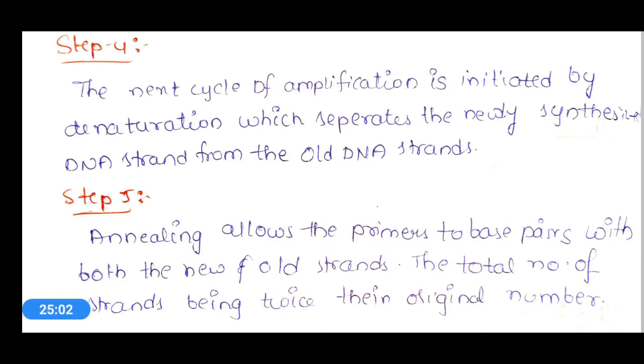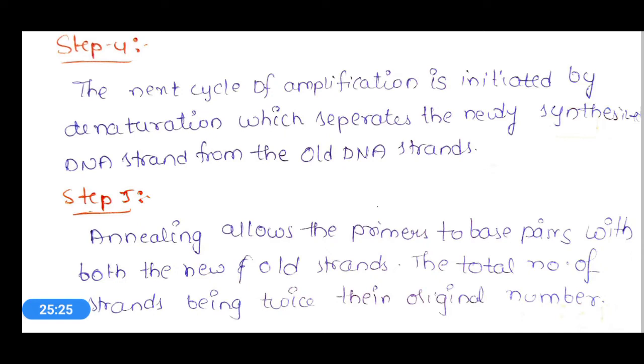So in this manner the amplification process will be carried out. And based on the amount of DNA we are going to amplify, or the content of DNA that we require, we should fix the PCR machine for a number of cycles.